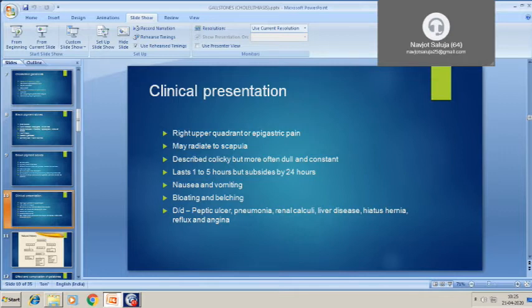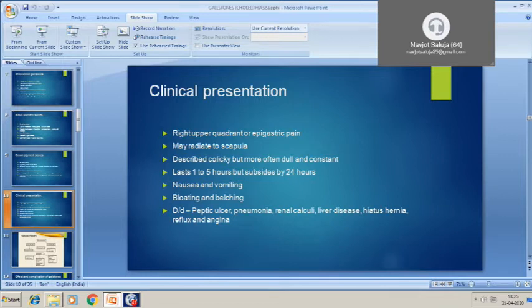So clinical presentation is similar sometimes in peptic ulcer disease. So we should always rule out other problems with upper epigastric pain, such as pneumonia. Then right renal calculus can also present. Then liver disease, hepatitis can also present as a right upper quadrant pain. Then hiatus hernia, reflux.